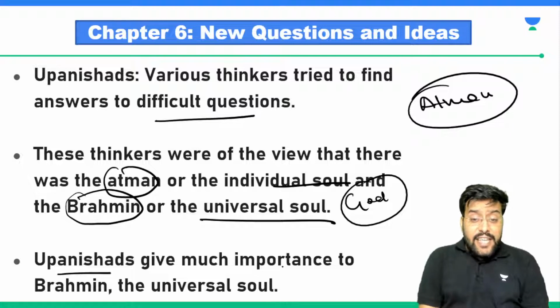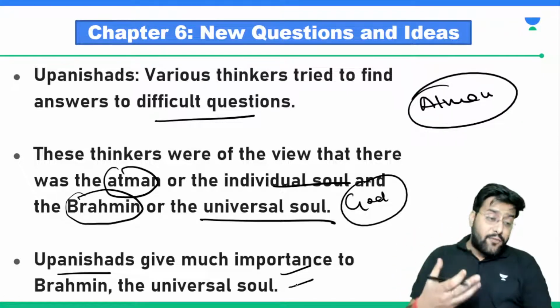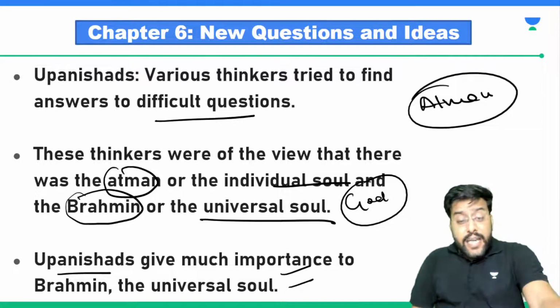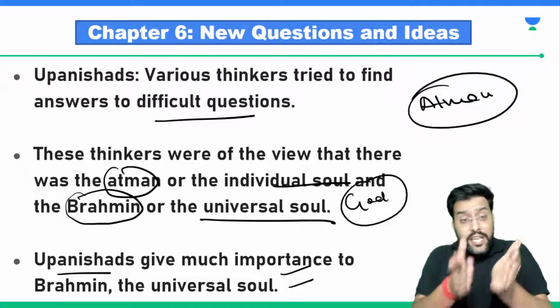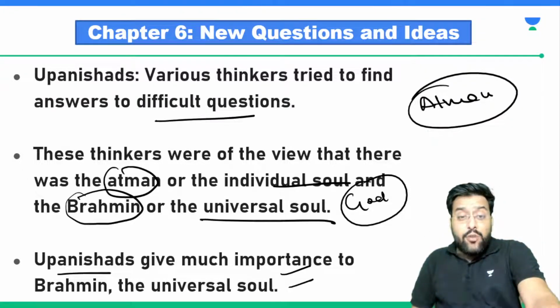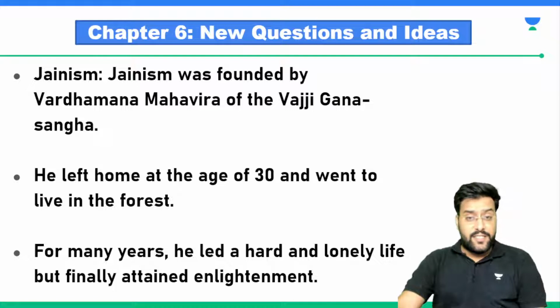Upanishads were the texts that gave importance to the universal soul or God. So what happened was, when people of these times had certain doubts, they tried to answer those questions, those doubts. Those things were mentioned in the textbooks which we named Upanishads.